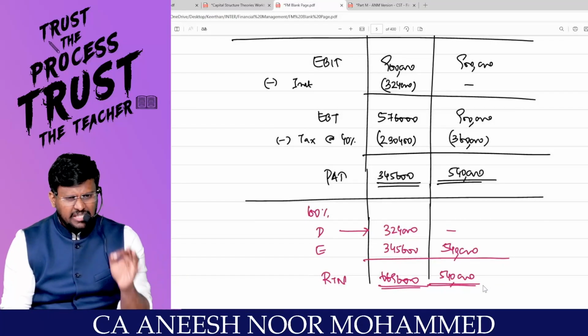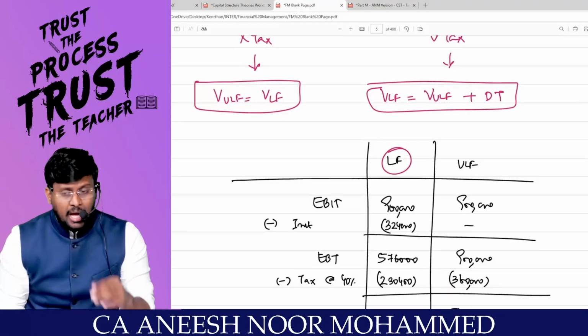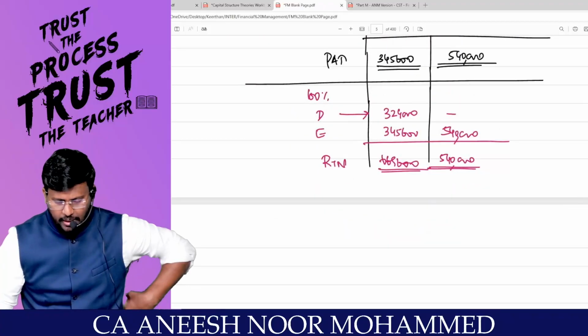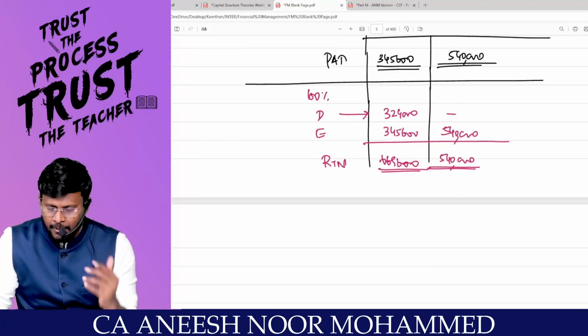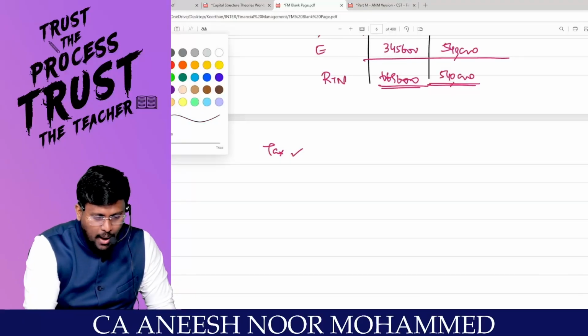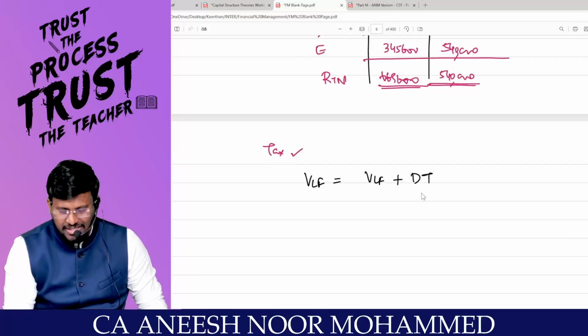Am I right? That means if there is tax, automatically the return generated from a levered firm should be more than the return generated from an unlevered firm. If there are two cows, one cow giving milk worth rupees 6 lakh 69,600 and another cow worth rupees 5 lakh 40,000, will you buy both the cows at the same rate? That's why it is saying that if there is tax, value of levered firm is equal to value of unlevered firm plus DT. Plus what? DT. Are you really with me?